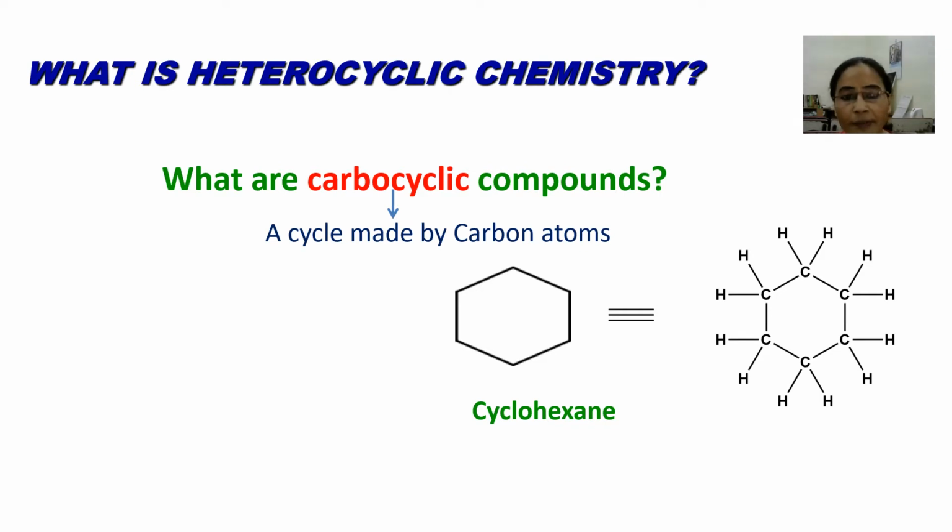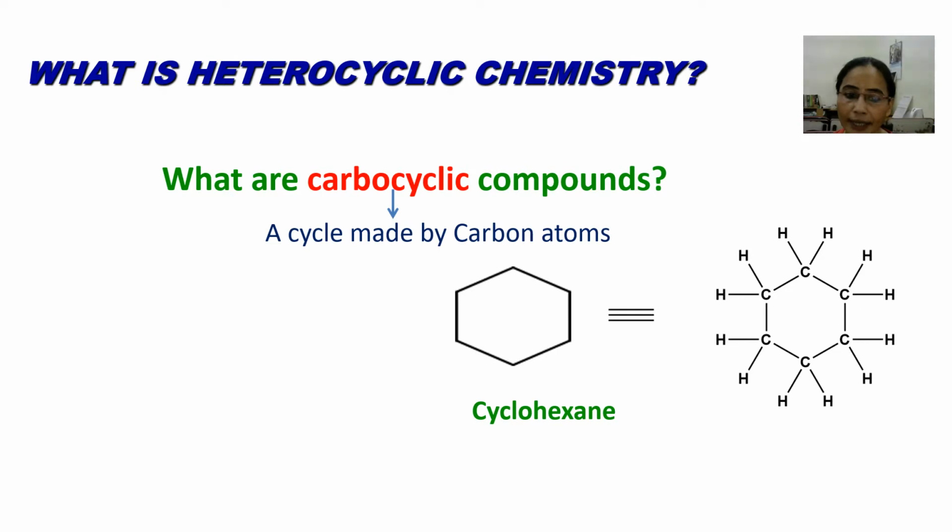This question comes to our mind. So the answer is: the chemistry which deals with heterocyclic compounds. Now the question again comes, what are heterocyclic compounds? Then the answer is, heterocyclic compounds are the analogues of carbocyclic compounds. Now again, focus on the word carbocyclic. Carbocyclic means a cycle which is made up of carbon atoms.